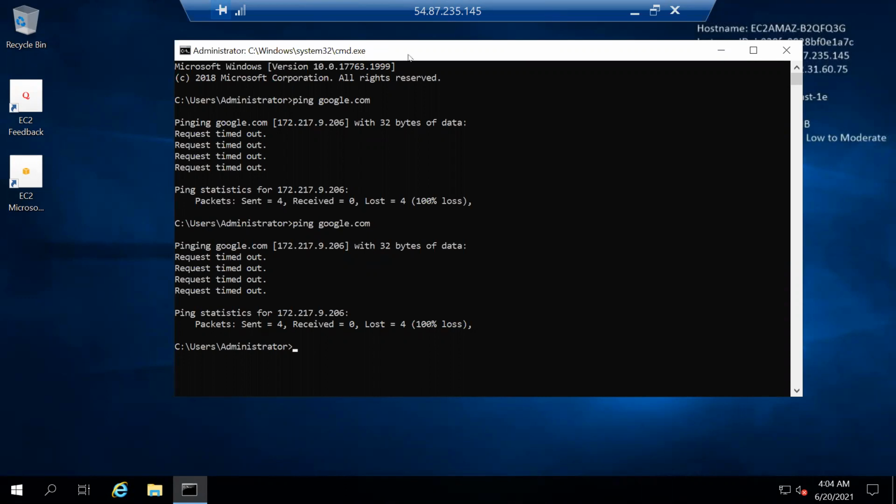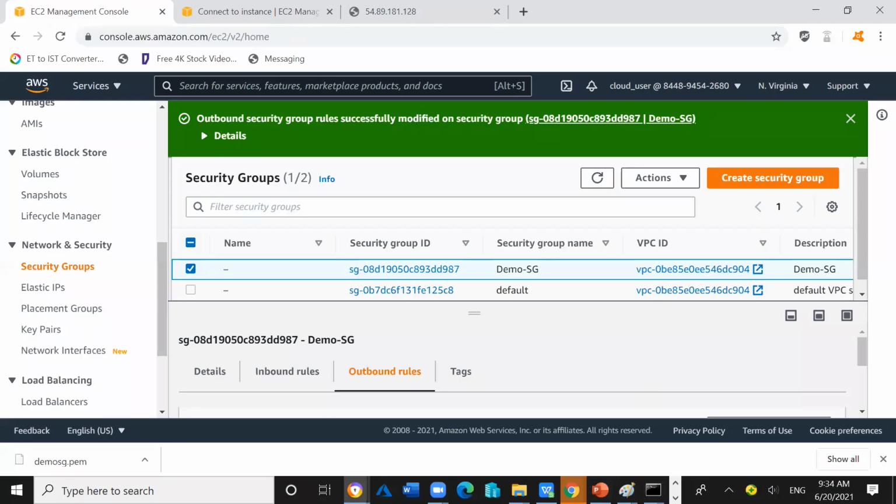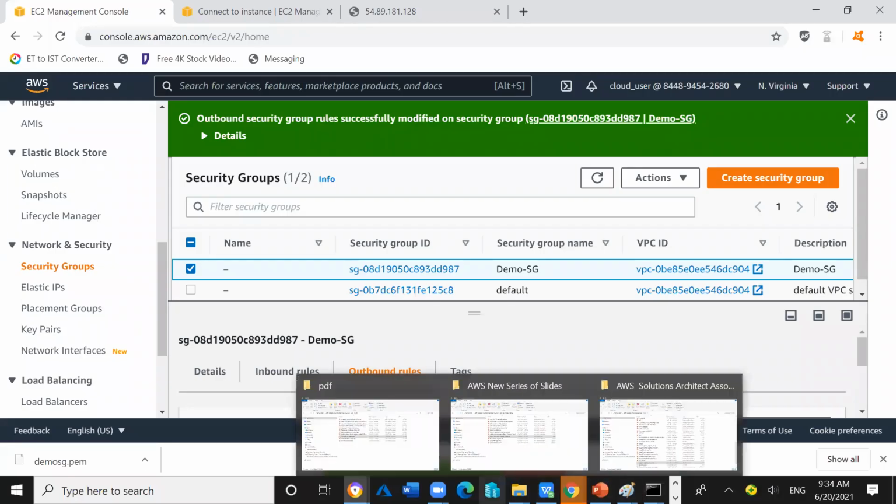Yes. So you can see in the outbound rule, I have not allowed anything. So that's why there is no communication with the external servers like Google, like Yahoo. No connection has been established, right? So now I will just allow the ping. Ping means the ICMP.